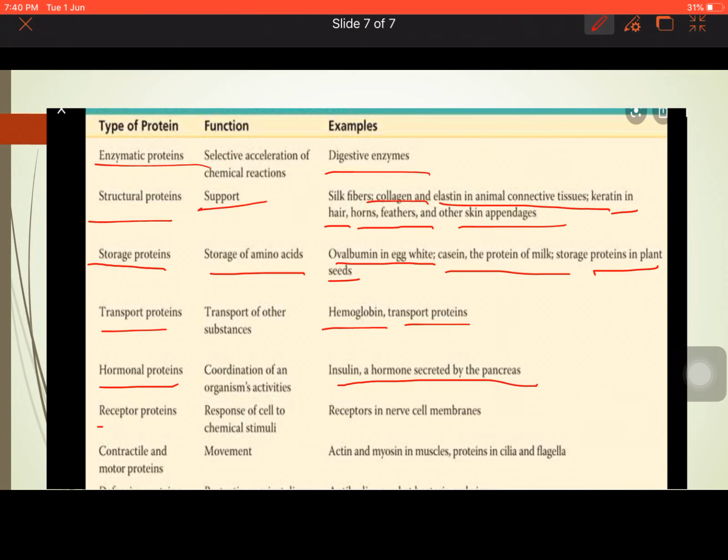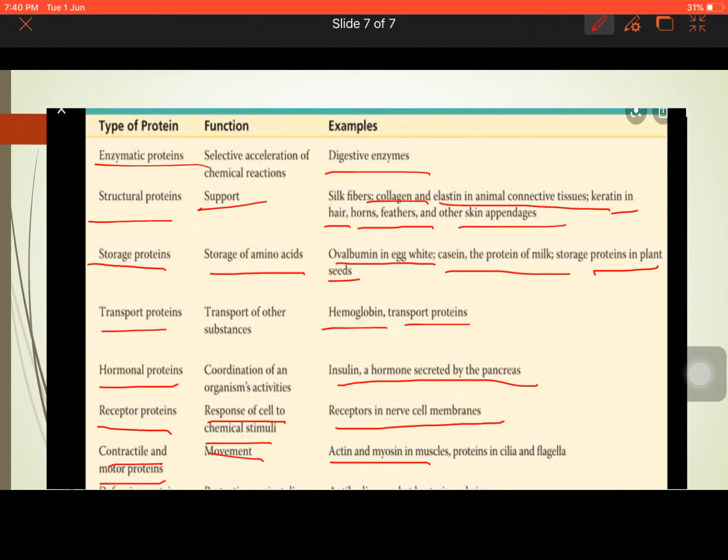Now there are certain receptor proteins also, which mediate the response of the cell to chemical stimuli. So there are several proteins acting as receptors in the nerve cell membrane. And there are several contractile and motor proteins also which help in movement, like actin and myosin.